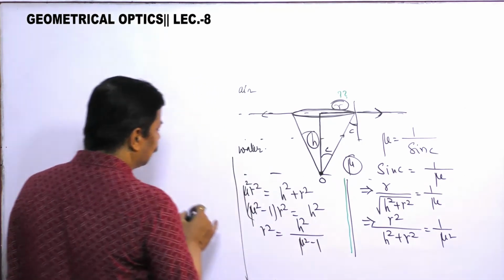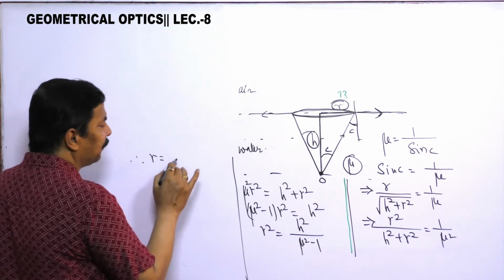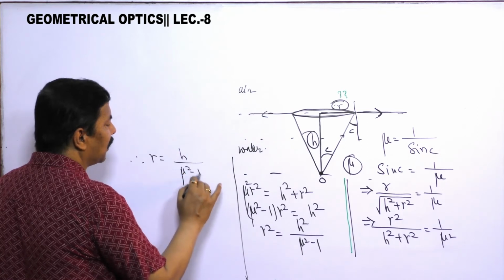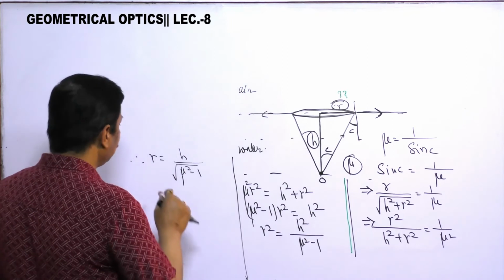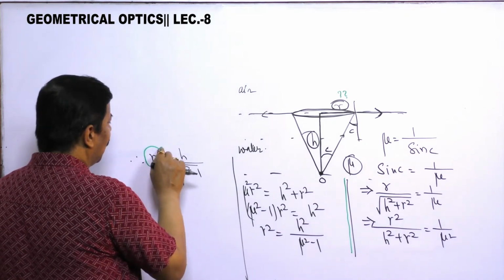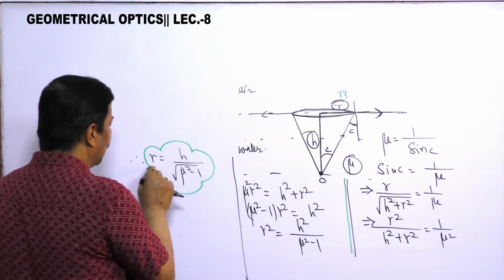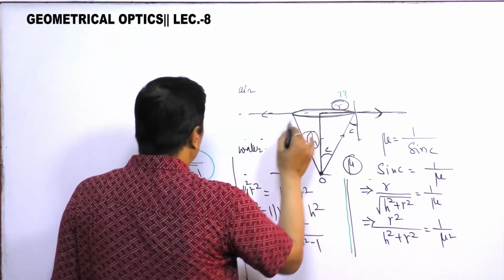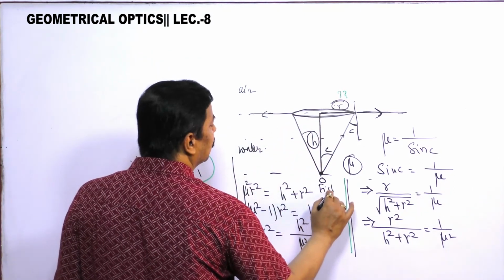Therefore r is equal to h by the square root of mu square minus 1. This is the radius of this circular cone through which the outer world is visible to this fish.